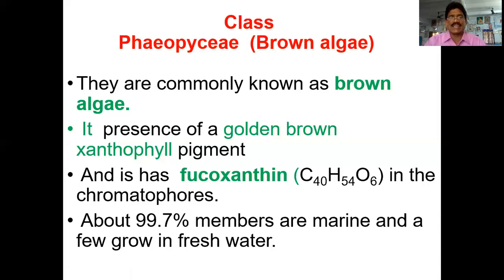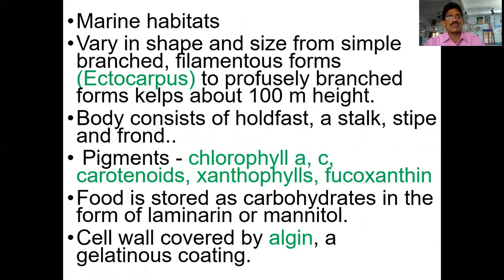Next, you come to the class Phaeophyceae, which is the brown algae. They are commonly known as brown algae. The presence of the golden brown xanthophyll pigment is there, so that's why they look like brown colored structures. It also has fucoxanthin in the chromatophores. About 99.7% are marine, and some grow in freshwater forms.